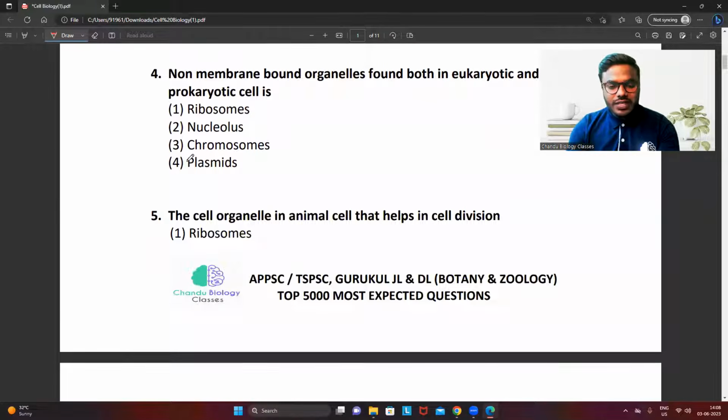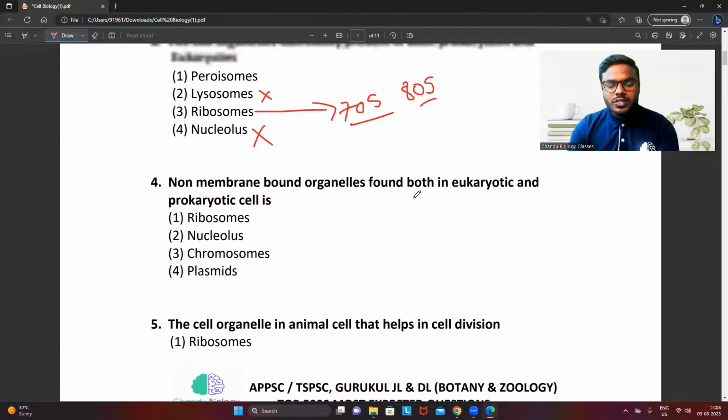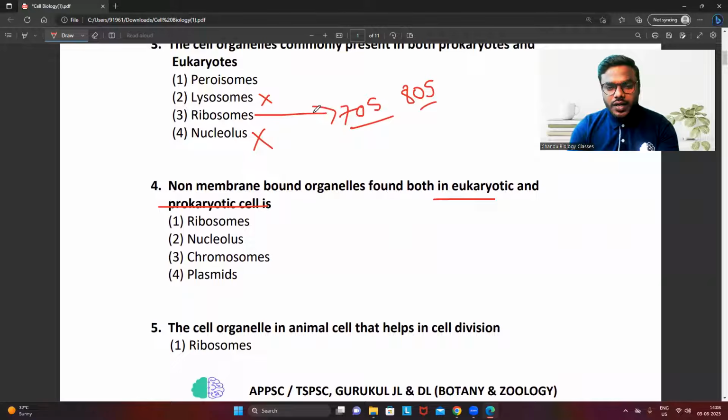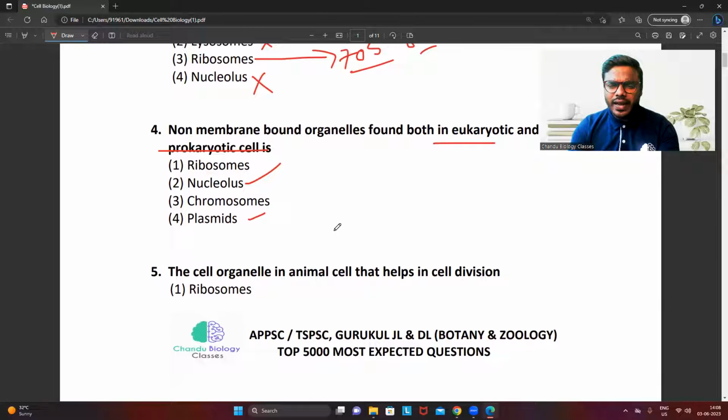Question number four, a very simple question. Non-membrane bound organelle found in both prokaryote and eukaryote. You know, right? The nucleus has a membrane. Anyway, plasmid is also surrounded by a membranous structure, but it's a single layer. Chromosomes, you should not call chromosome membranous or non-membranous. No, you should not call that.